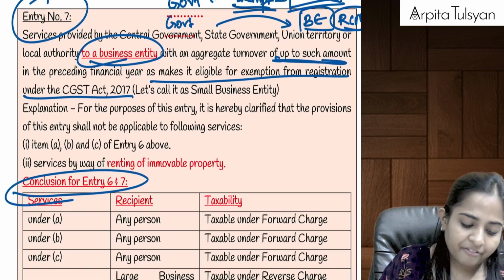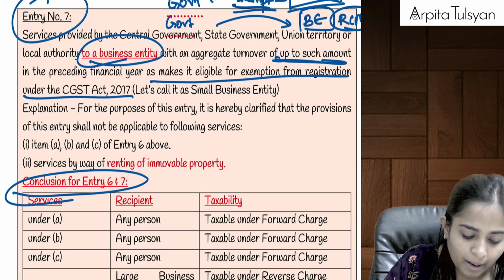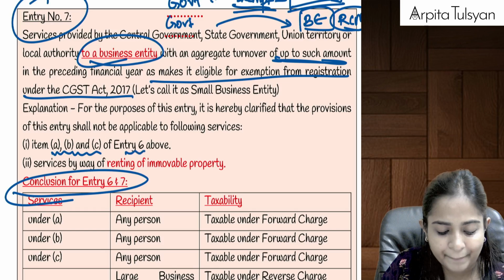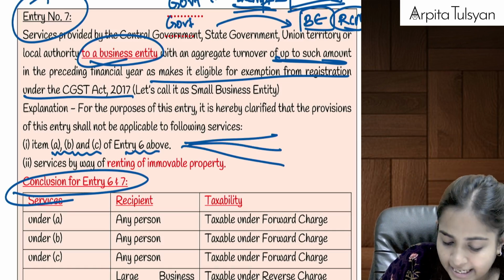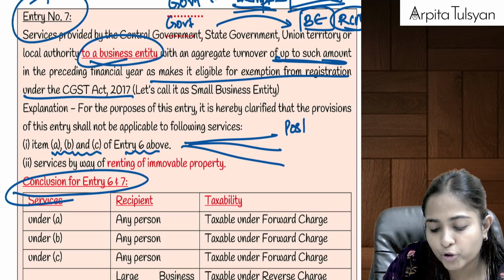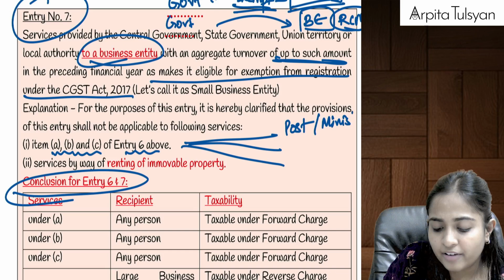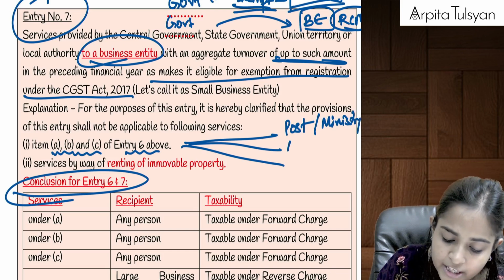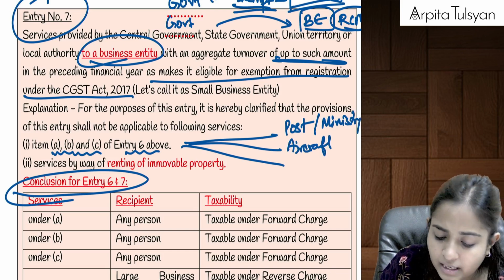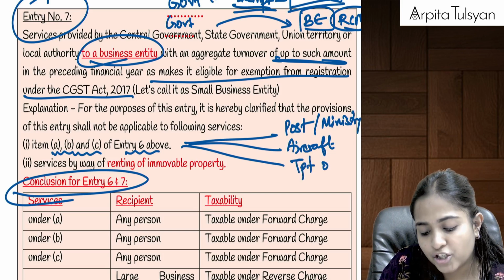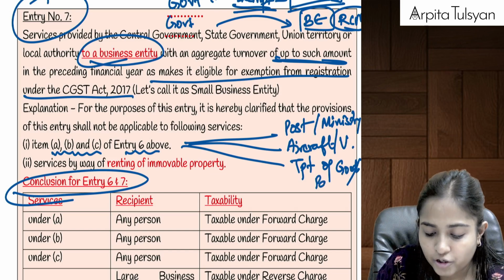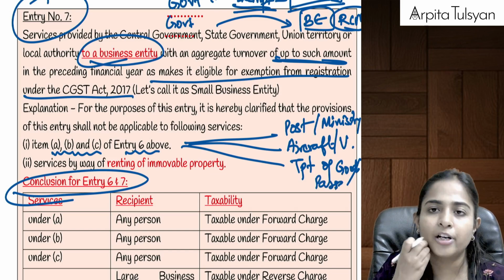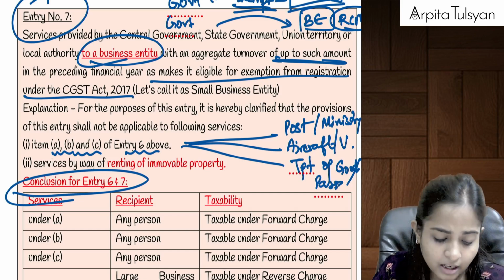But here they have given us that this point will not apply to A, B, C of entry number 6 above. Means it will not apply to services by Department of Post or by Ministry of Railways, then services provided in relation to aircraft or vessel, or in relation to transportation of goods or passengers. These will always be taxable under forward charge.